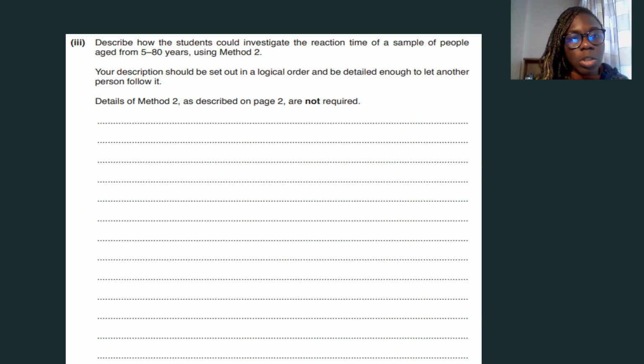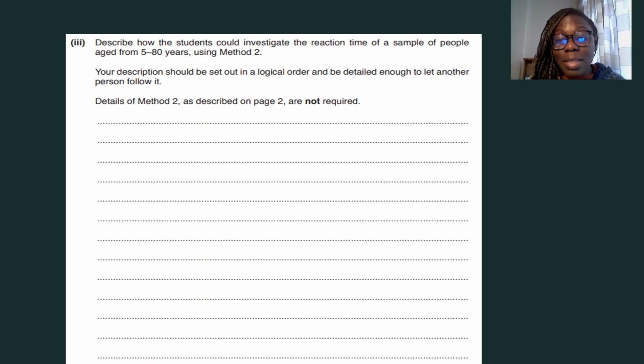You would also want to specify an equal spread in the categories of age. All right. So in this case, for example, you have ages 5 to 80. You want to have the same number of people in each age bracket. So maybe if you say 5 to 10 is an age bracket, then the same number of people should be there. From 11 to 15, same number of people. So you can just say, first of all, specify the number of people, equal number of males and females. Then you want to say specifying the distributions for the age brackets, ensure that they are the same number of people in each age bracket.